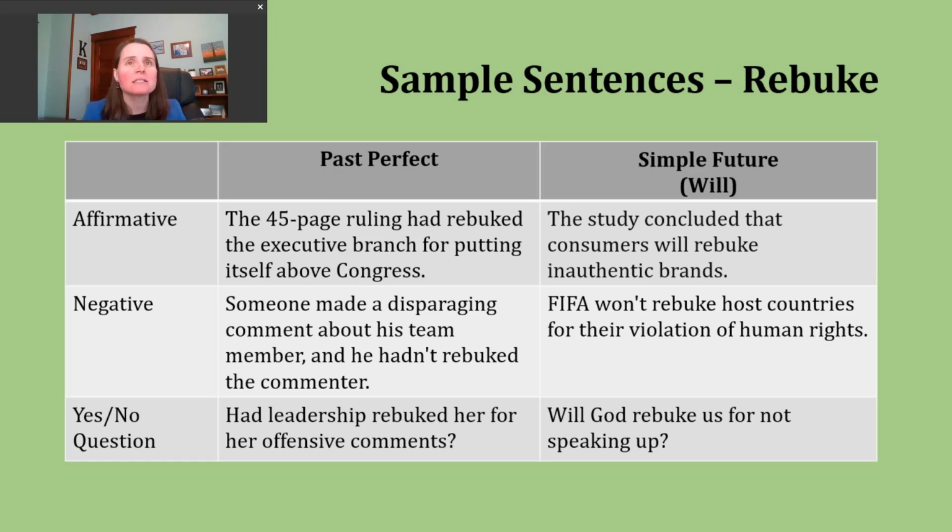You'll notice past perfect has two letter P's, and that can help you remember you will need two parts to make your verb. We'll be using a past form of have, which is had, and then we'll be using the participle form of our verb. This is going to be our pattern no matter what our subject is. So in the affirmative, we'll see subject, had, and then that participle form of the verb.